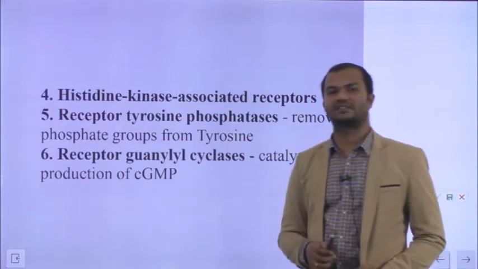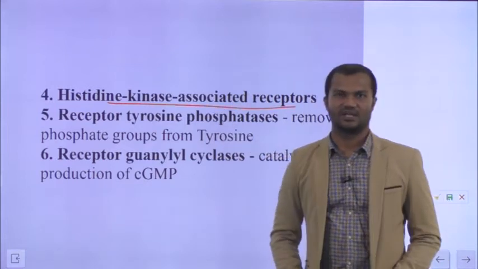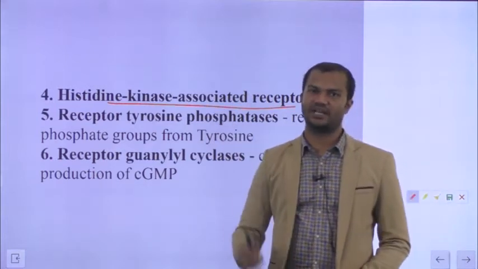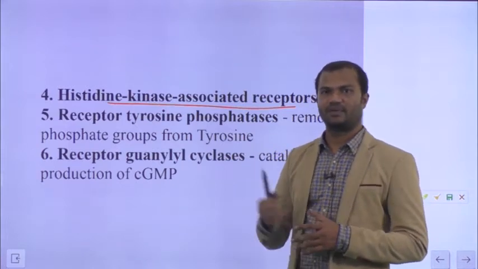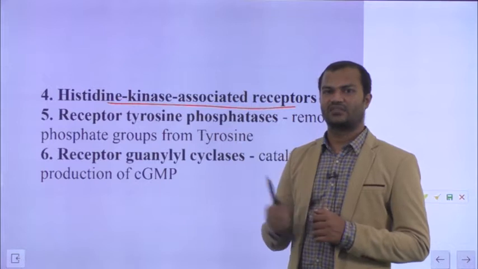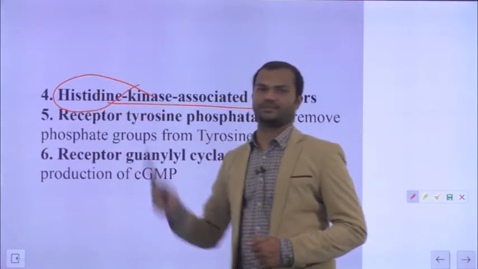The fourth class of enzyme linked receptors are histidine kinase associated receptors. These receptors are associated with proteins having histidine kinase activity, meaning these associated proteins phosphorylate other proteins on histidine amino acids.